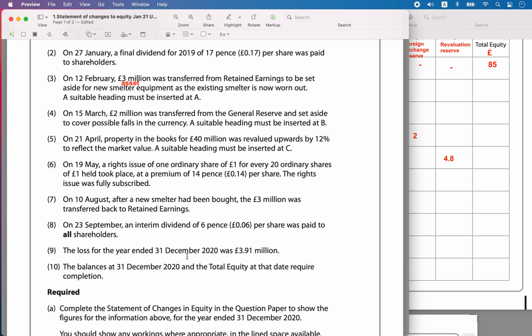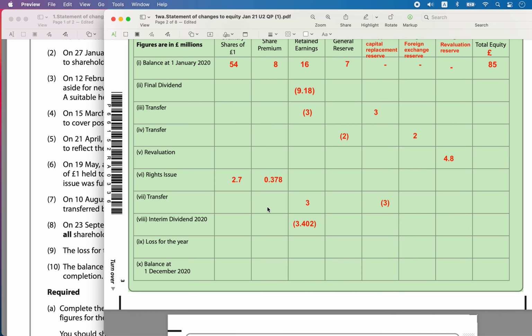Now the next part is the ninth one. The loss for the year ended 31st December 2020 was 3.91 million. So the loss has happened, and this will reduce the amount of retained earnings. So retained earnings debit has happened, and the value is 3.91 million pounds. So this you will write.